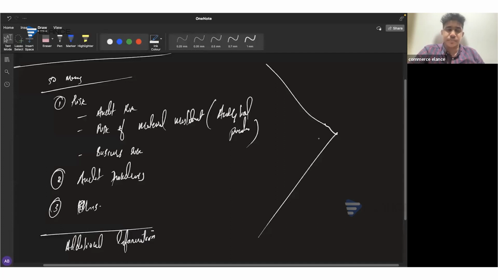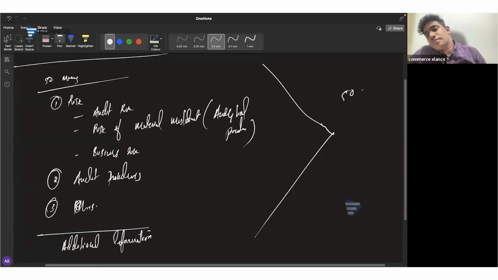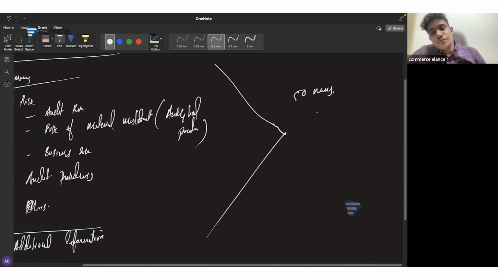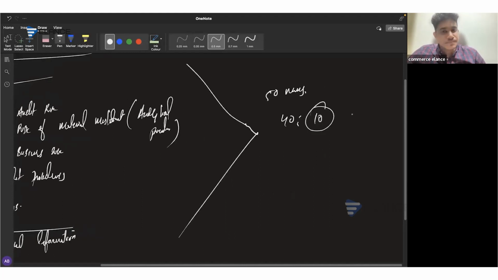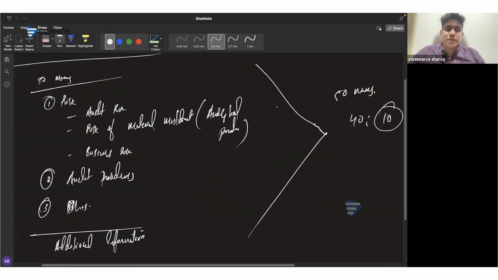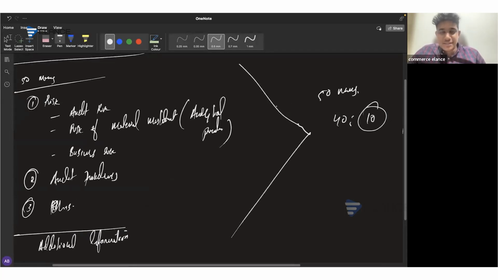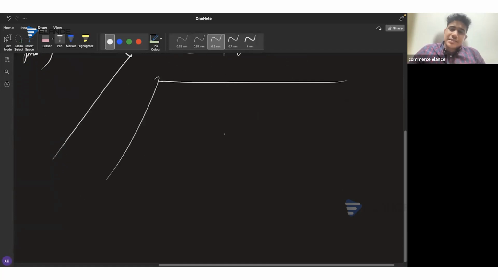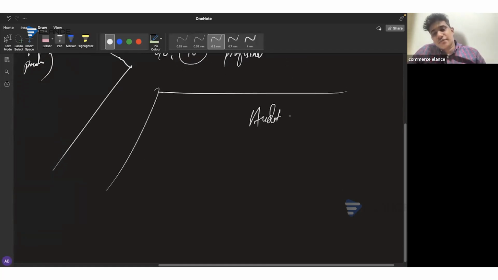And when it comes to the 50 marks, we know that out of the 50 marks, only 40 marks are for the descriptive part. The rest of the 10 marks will be for professional marks. The professional marks can also be easily scored. You need to consider multiple things while appearing for the exam. Definitely we'll discuss that later in today's session itself, but there are multiple factors to be considered. So now we will focus only on the core areas, which include risk, audit procedures, and ethics. Let's start directly with the area of audit risk itself.